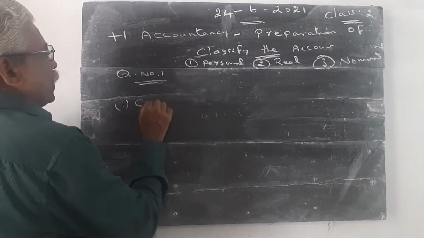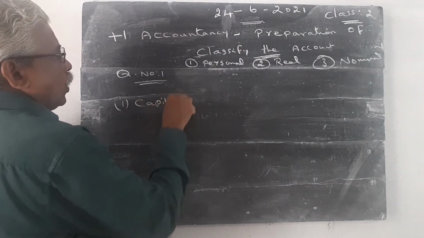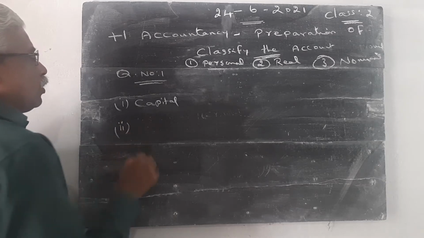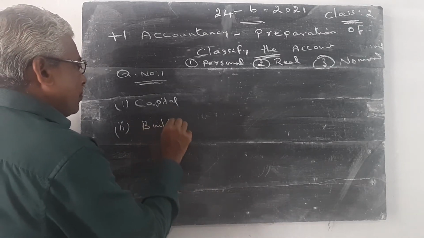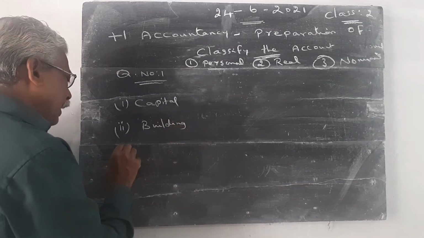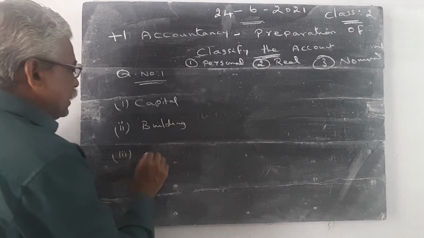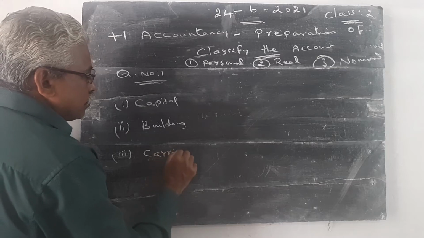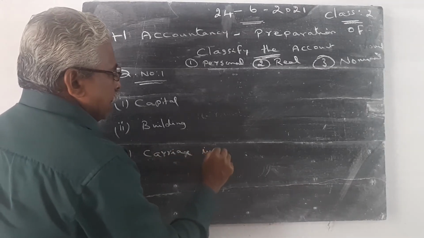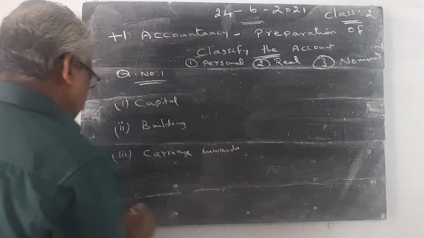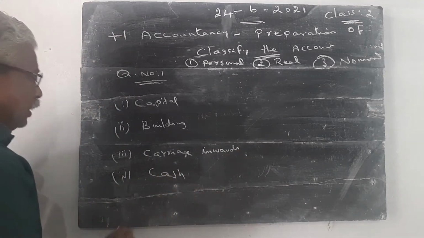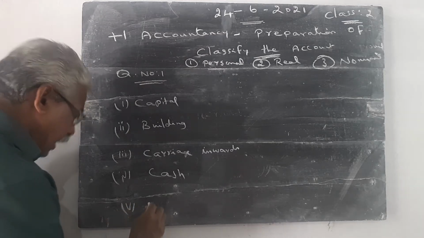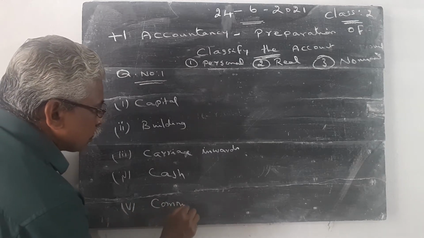or nominal account. Number 1, capital account: whether it is a personal account, or real account, or nominal account, you have to find. Number 2, building account. Number 3, carriage inwards account. Number 4, cash account. Number 5, commission received account.